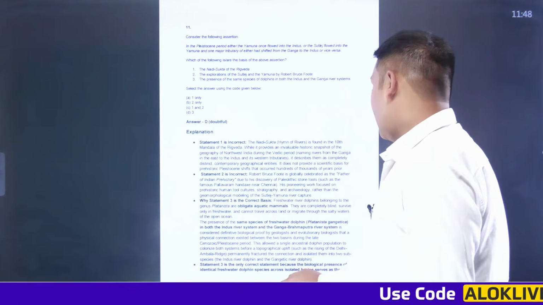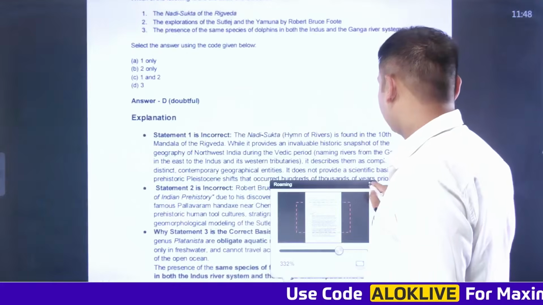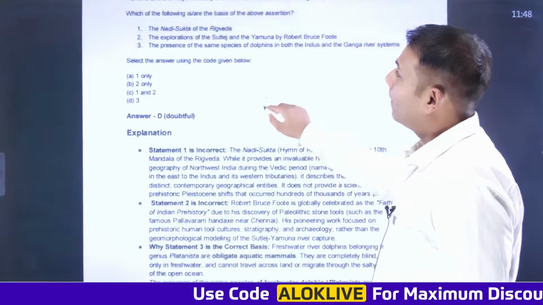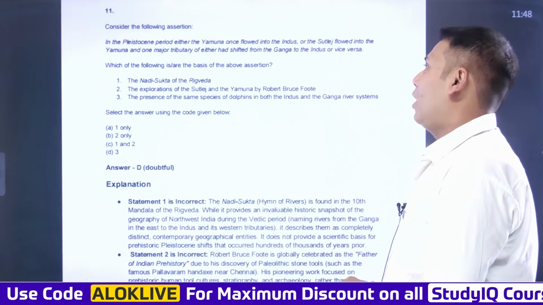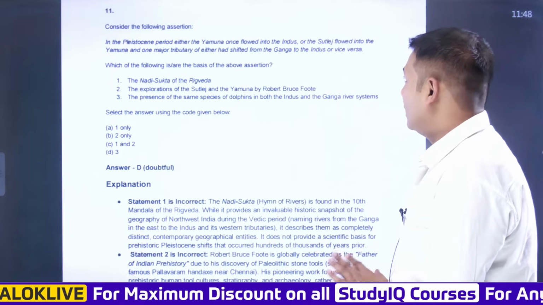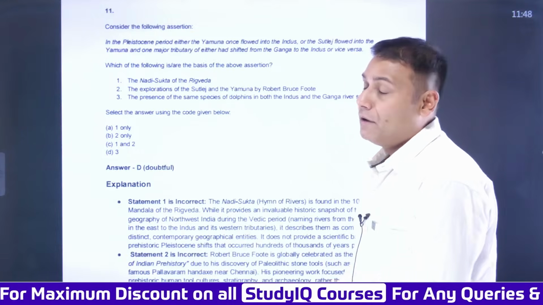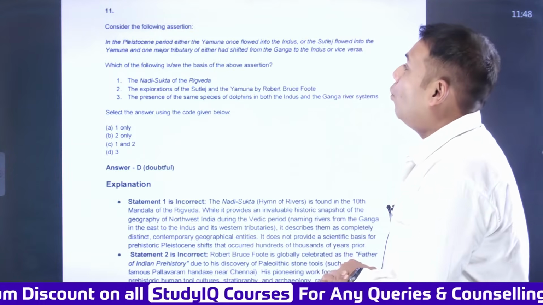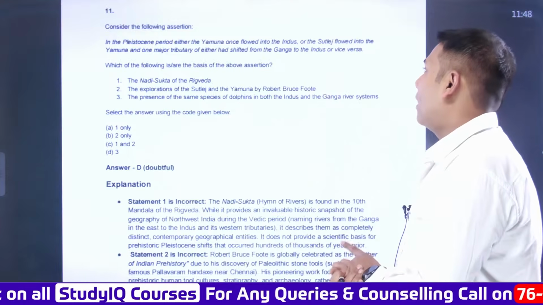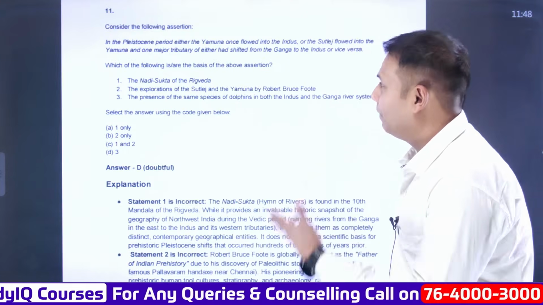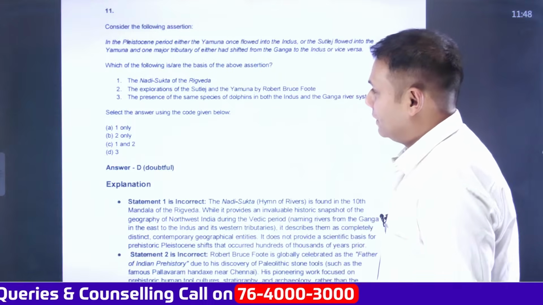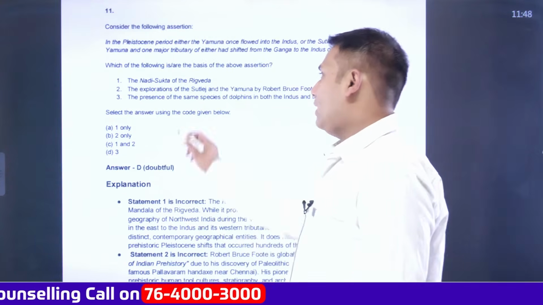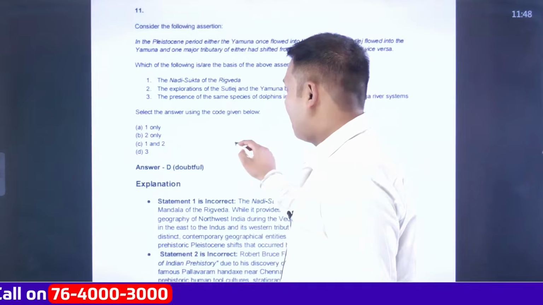This again, a doubtful one. In the Pleistocene period, either the Yamuna once flowed into the river Indus or Satluj flowed into the river Yamuna, and one major tributary of either had shifted from Ganga to Indus river or vice versa. Which one of the following are the basis of the following assertions? Okay. Nadi Sukt of Rig Veda.